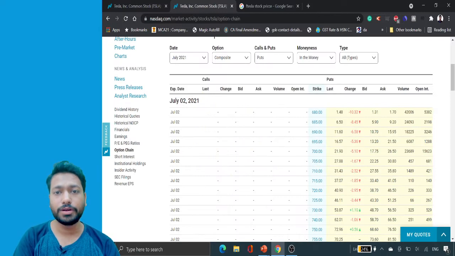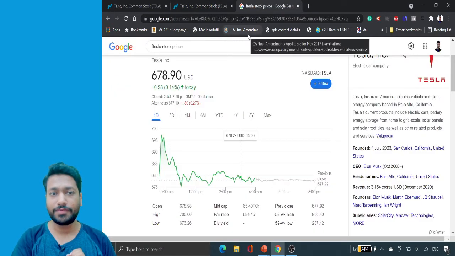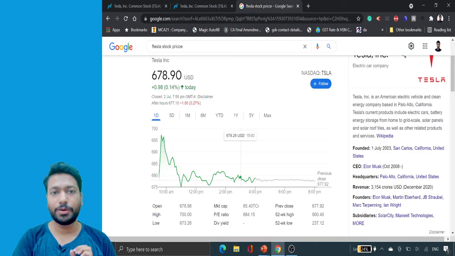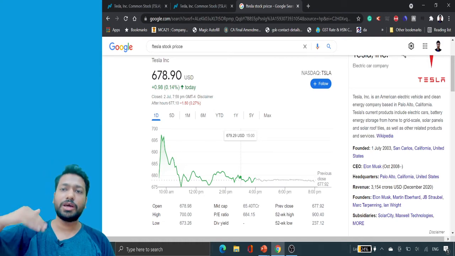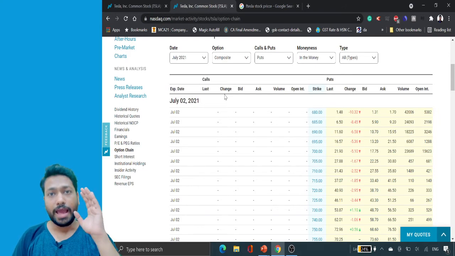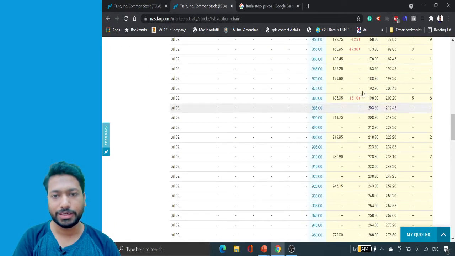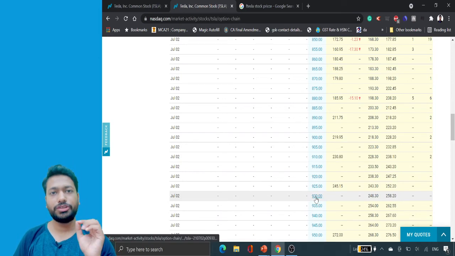And if I talk about the in the money puts, the strike price will be above the market price. So in our example, the strike prices are different, but your market price is 678.90. So all the prices which are above 678.90 will have some in the money put option. So these are all prices above the market price, as you can see, these strike prices. So this is known as in the moneyness and out of the moneyness.